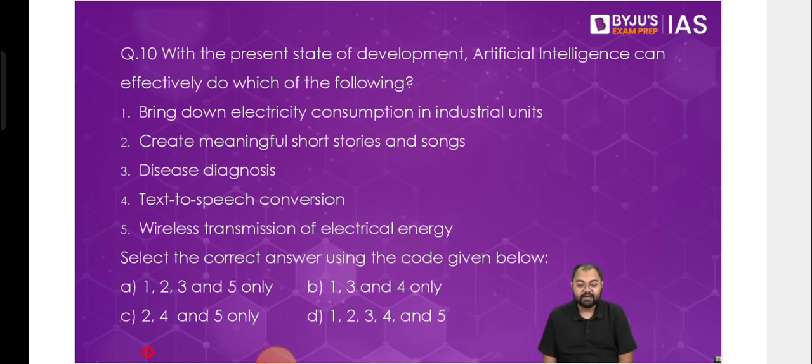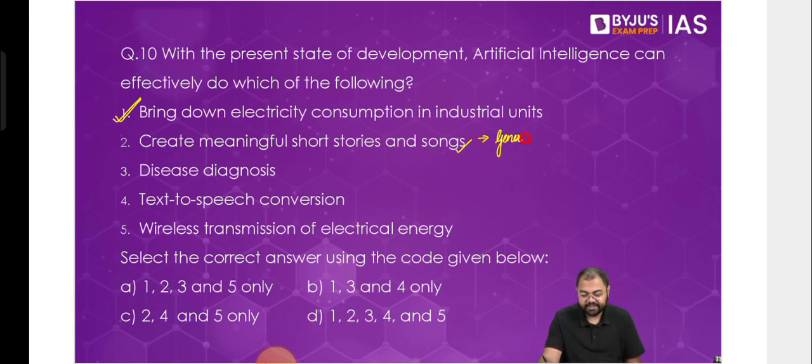With the present state of development, artificial intelligence can effectively do which of the following? First is bring down electricity consumption in industrial units. Can this be done? This of course can be done. This 100% can be done, and this is what we were talking about, optimization of energy. So optimization of energy is something that is very, very much possible with the help of the present state of development of AI. Then second is create meaningful short stories and songs. Can it create meaningful short stories and songs? The answer for me today is yes, it can. That is what your generative AI is all about.